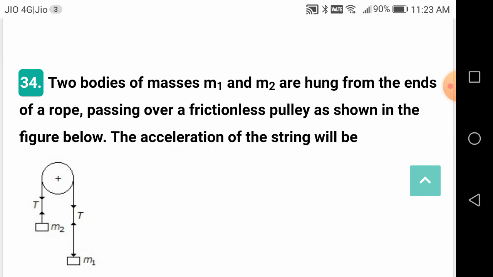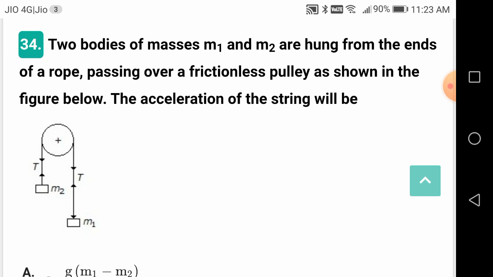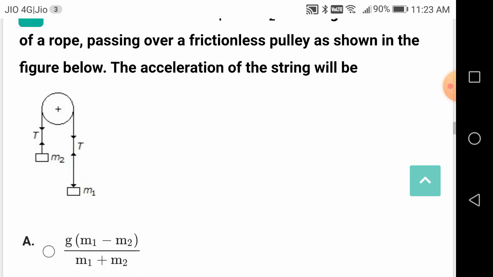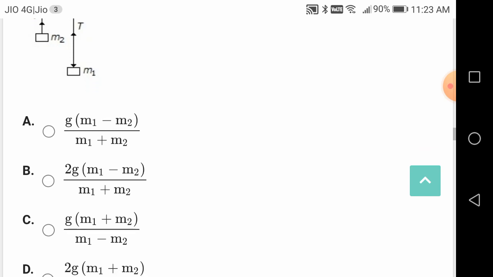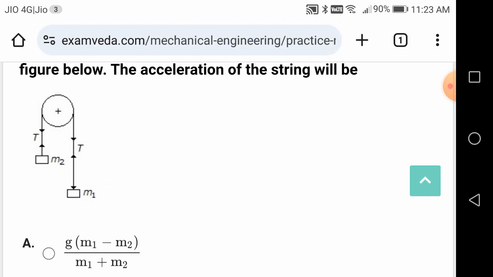Two bodies of masses m1 and m2 are hung from the ends of a rope passing over a frictionless pulley as shown in the figure. The acceleration of the string will be, so these questions you have to solve by considering the equilibrium of mass 1 and mass 2. First of all, solve for T. Then find out the acceleration of the total system.